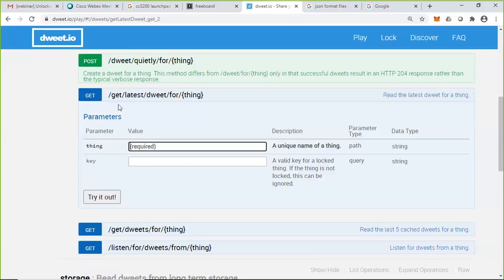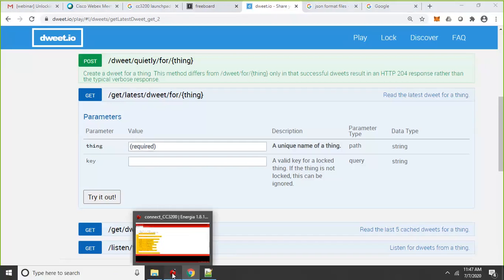Now let us come back to this dweet.io page where, look at this, there is a prescribed format corresponding to these dweet.io website services, like /get/latest/dweet/for/thing. This is the way in which we need to pass the sensor information to dweet.io. That is why we need to have a structure called get latest dweet for, followed by things. The same syntactical structure is used over here.